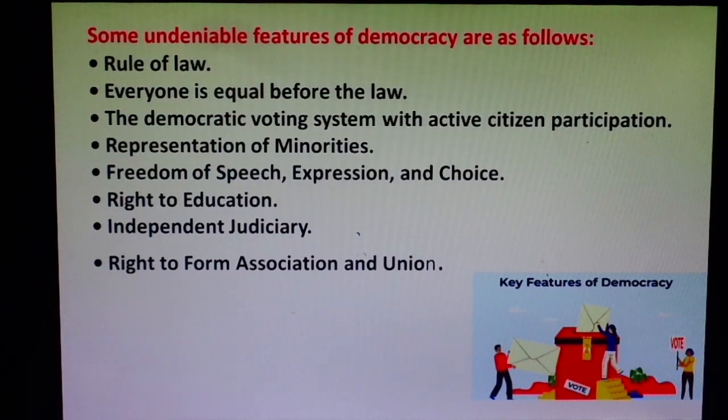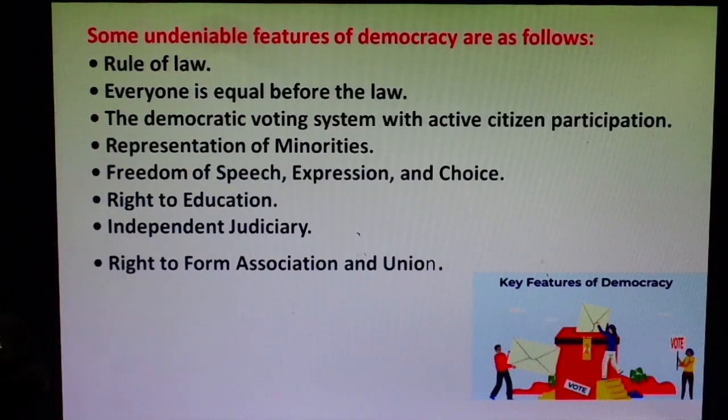So students, Article 32 means we are talking about the constitutional remedies. In detail, I will explain to you in the next SST online class video, when I take a separate chapter based on the fundamental rights. I will make a separate video on the fundamental rights, and that time I will explain the complete details, each and every article and their clauses. I hope all of you understood.